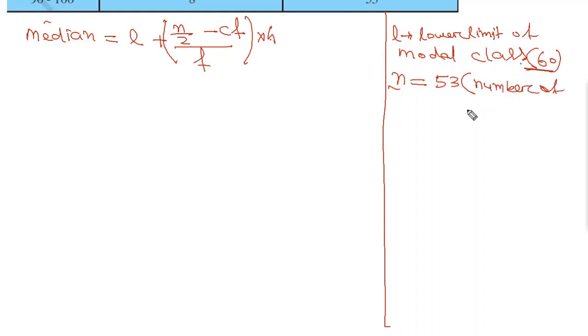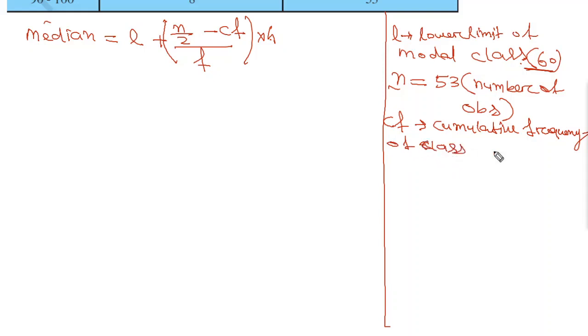Then we have CF. From the name itself you can see CF, C for cumulative, F for frequency. So you can say cumulative frequency of class preceding the median class.